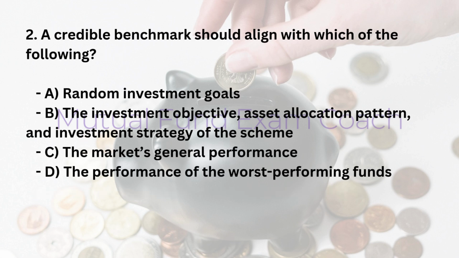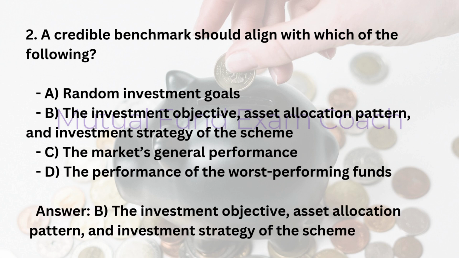2. A credible benchmark should align with which of the following? A. Random investment goals. B. The investment objective, asset allocation pattern, and investment strategy of the scheme. C. The market's general performance. D. The performance of the worst performing funds. Answer, B. The investment objective, asset allocation pattern, and investment strategy of the scheme.